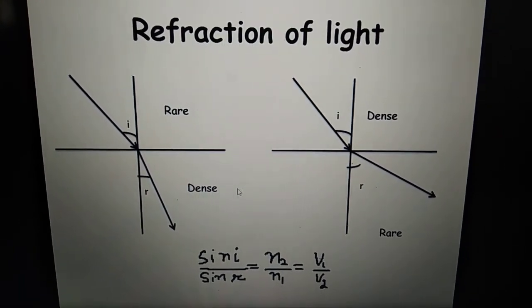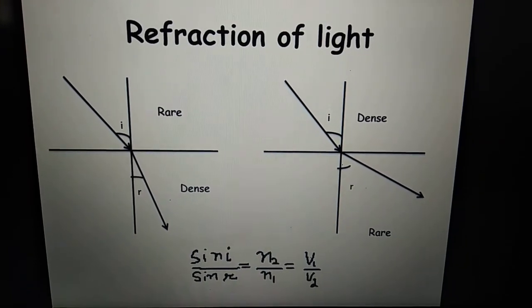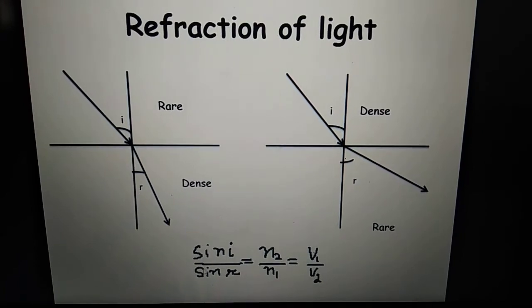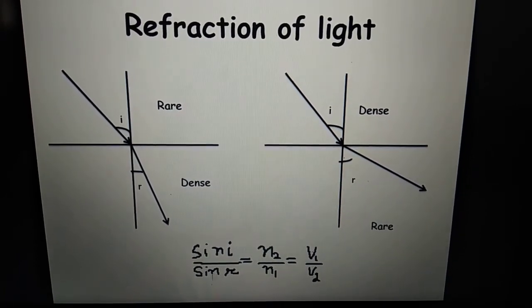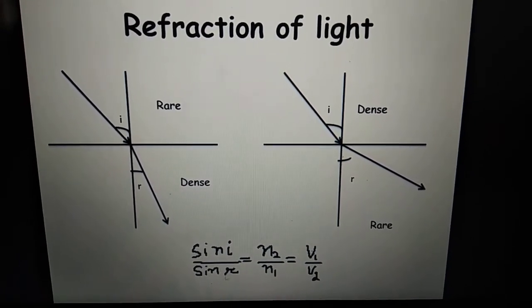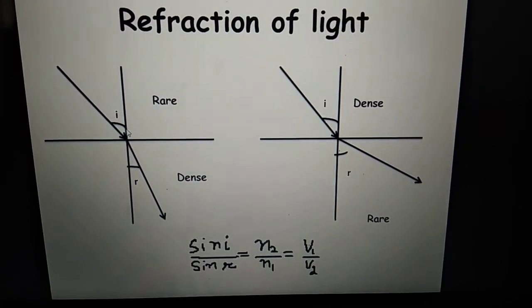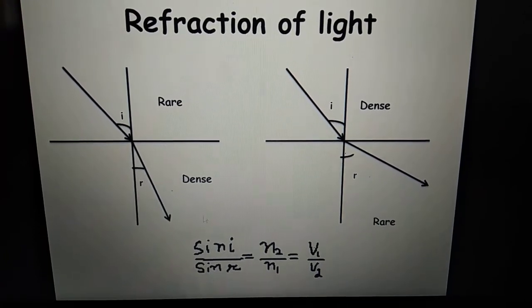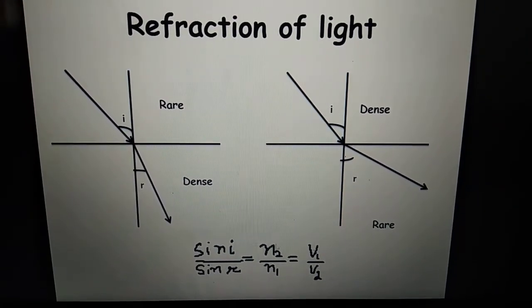Now we have laws of refraction, same way as we have laws of reflection. So this is called Snell's law. Snell's law says that sine of i divided by sine of r, where i is the angle of incidence and r is the angle of refraction, is equal to n2 divided by n1.